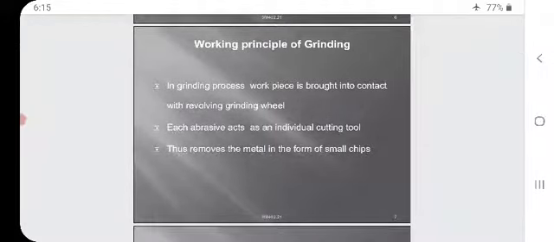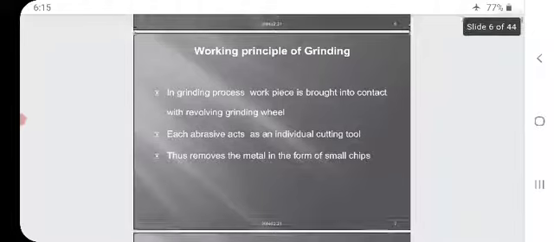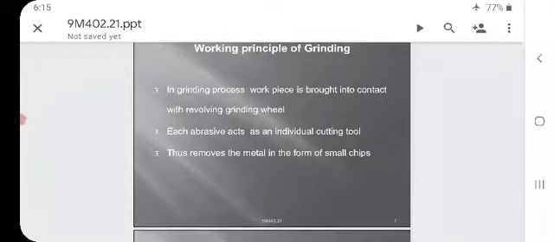Now, we will see the working principle of grinding. In the grinding process, the workpiece to be machined is brought into contact with a revolving grinding wheel.